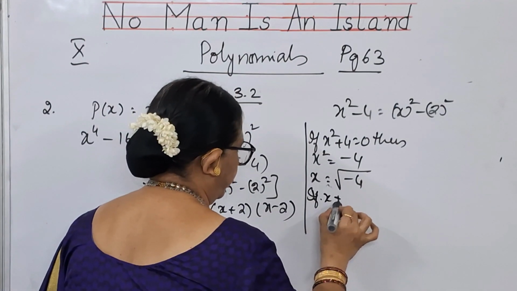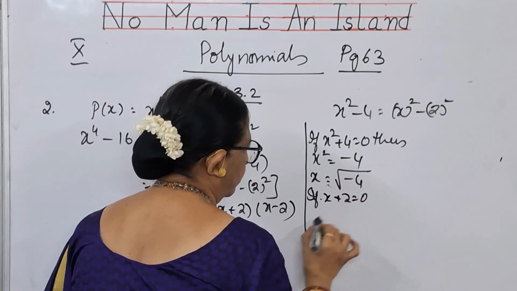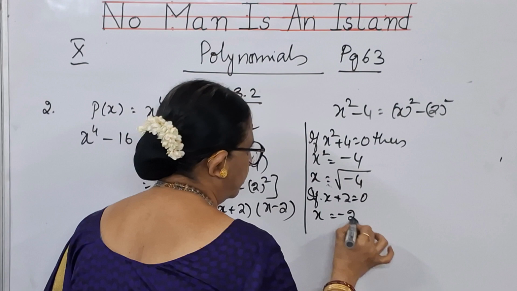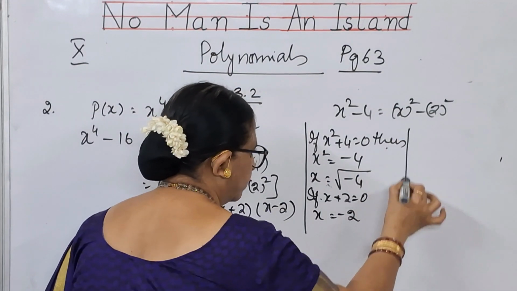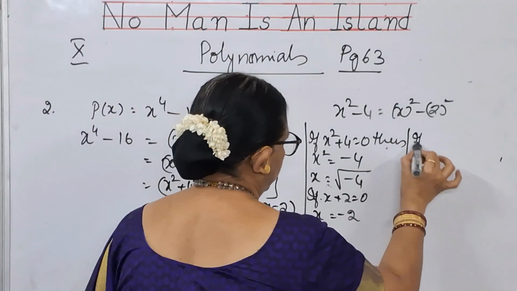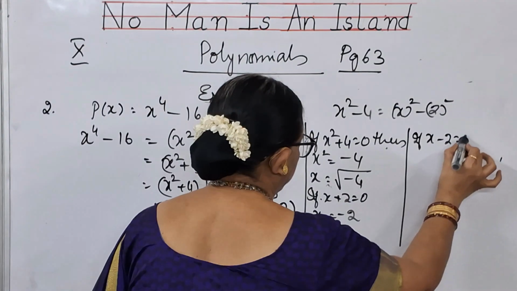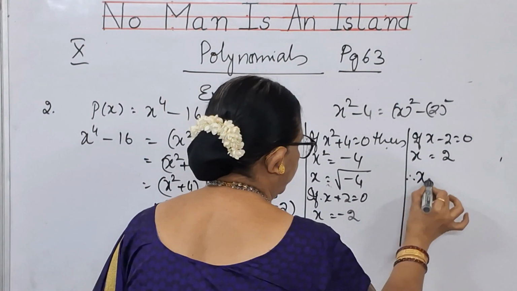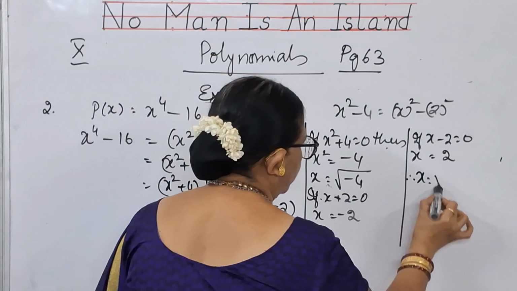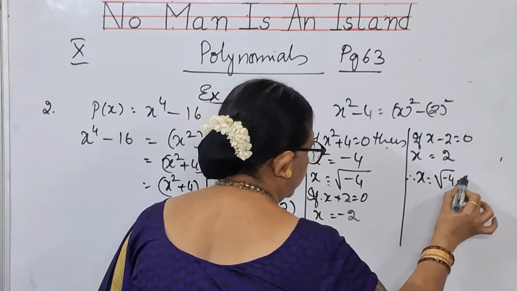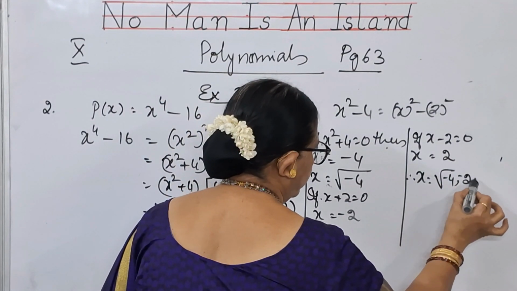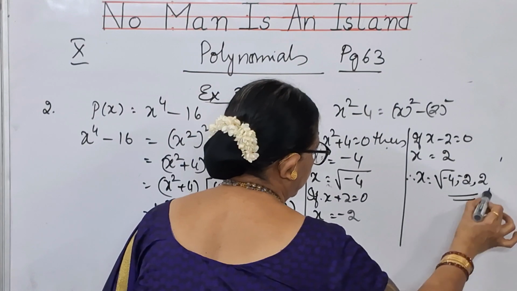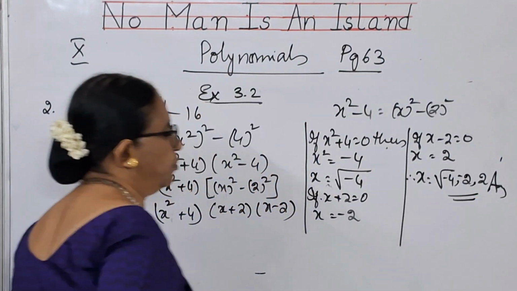If x plus 2 is equal to 0, then x is equal to minus 2, and again, if x minus 2 is equal to 0, x is equal to 2. Therefore, what are x values, children? You have root minus 4, 2, minus 2. These are the answers for this problem, children.